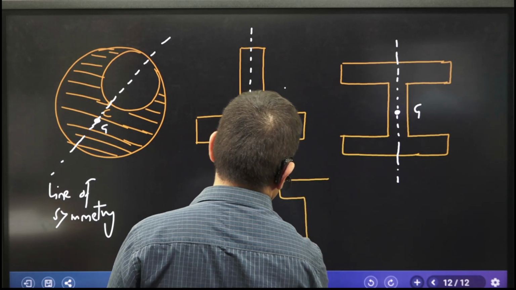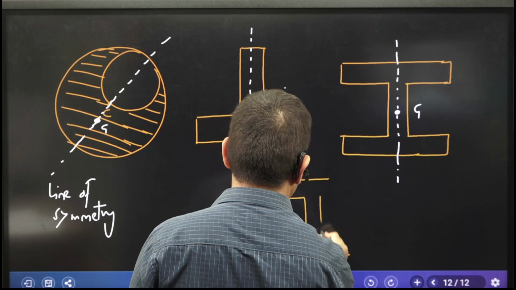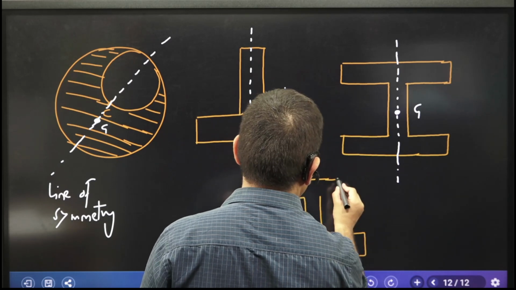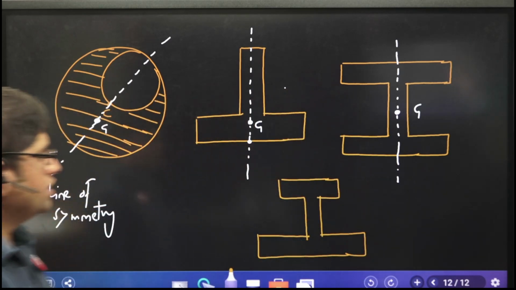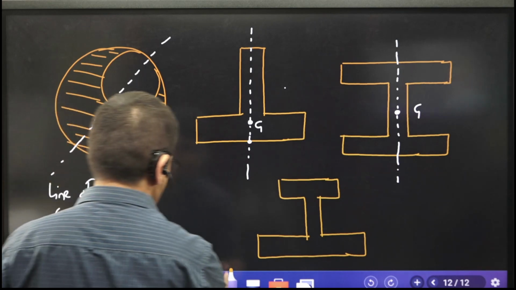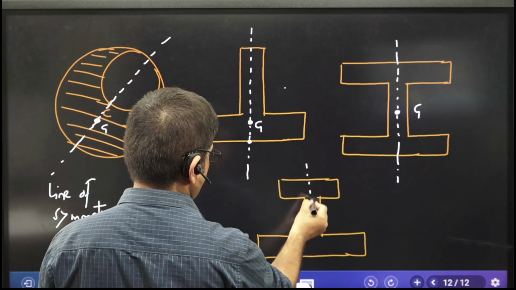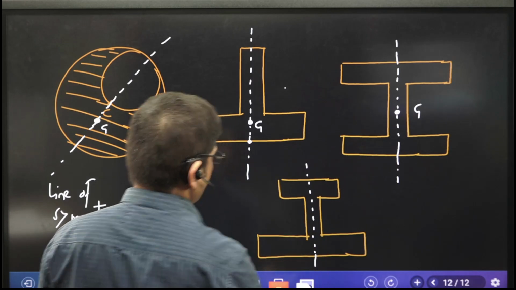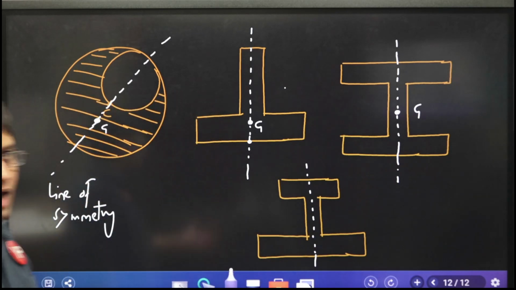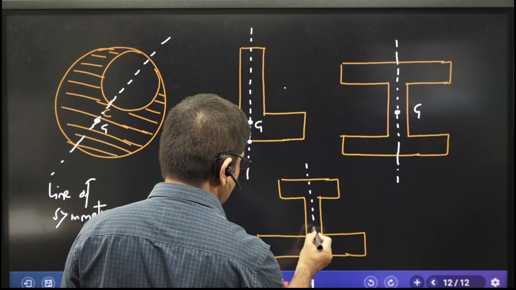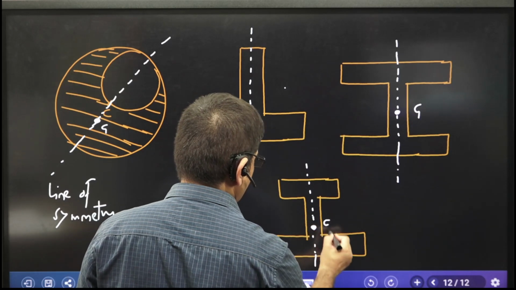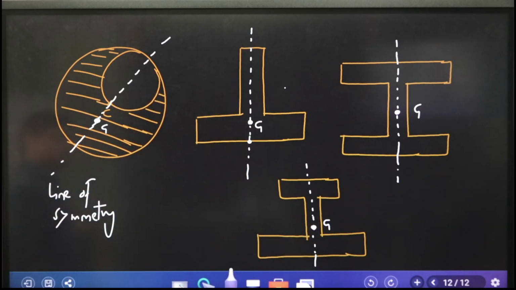Okay, the last shape I am giving you. Now tell me where it will be. Can you tell me where the line of symmetry is? Okay sir, the line of symmetry looks like here. So the centroid will be somewhere here only, but the larger mass is this side. So if this is the center, the centroid will be somewhere here, right? This is how you need to make some idea, some guesswork, to find out where the center of this will be.